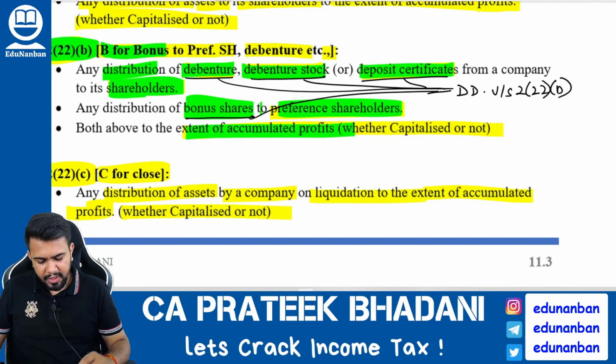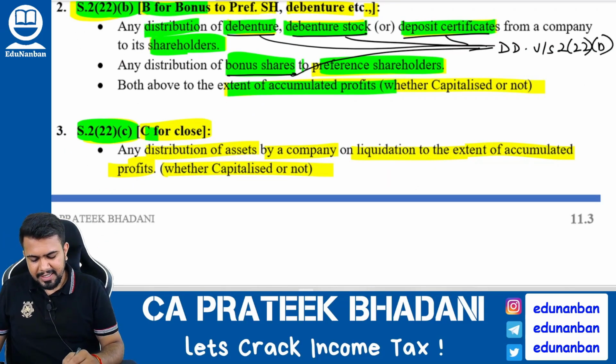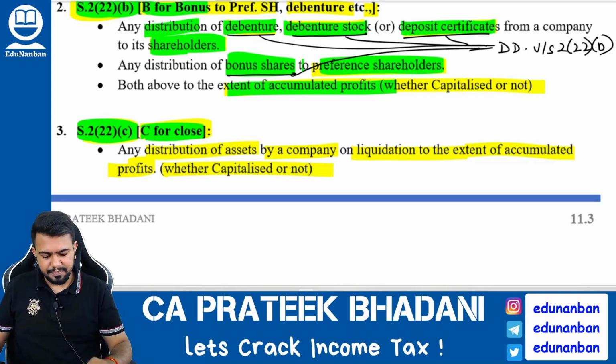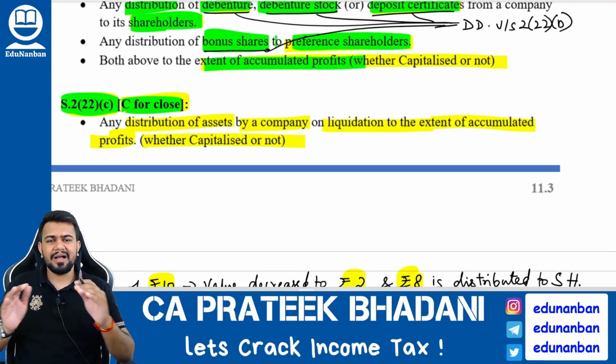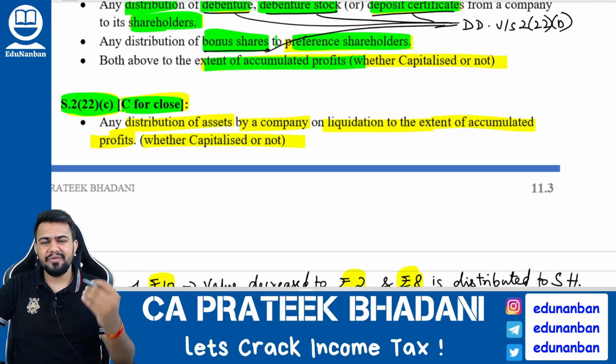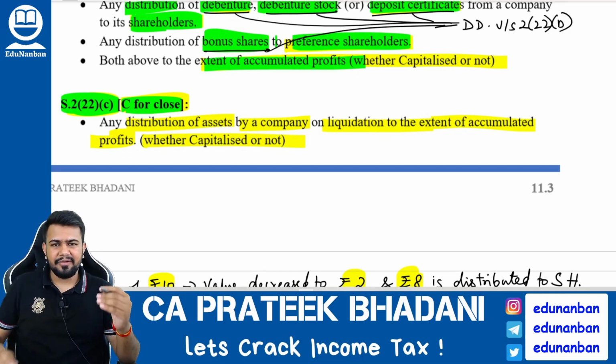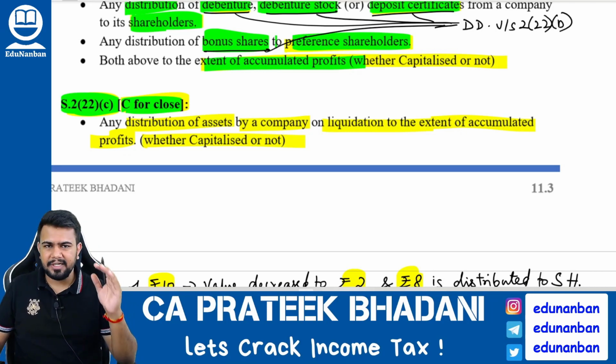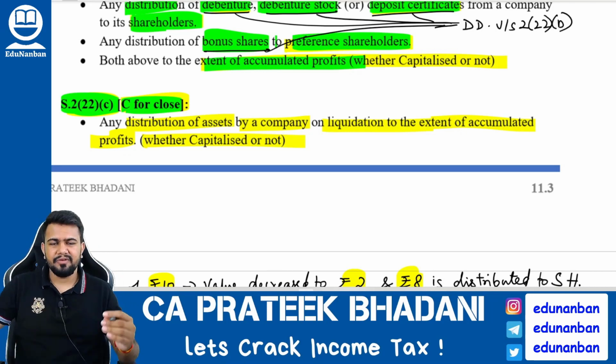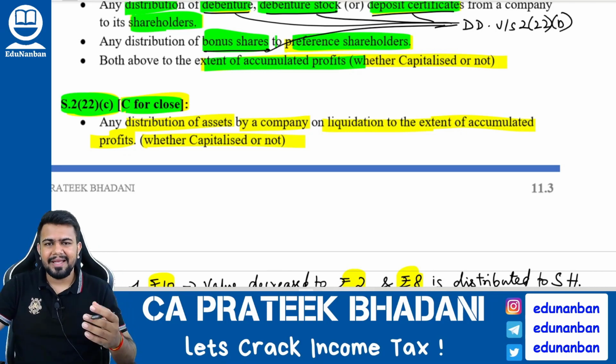You get my point? Next, section 222C, C for close. So 222C means what? A company is closing down, means it is liquidating. Hence, if any company is distributing the assets on liquidation, then to the extent of accumulated profit, the assets distributed will be considered as deemed dividend in the hands of the person who is receiving the asset.